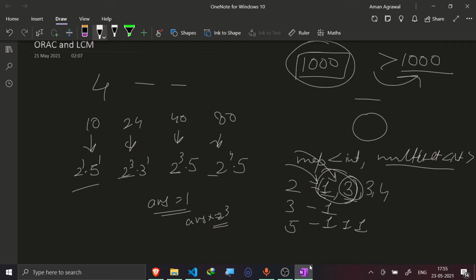This would be now my final, and this I would do for every element. Now let's see for 5. Now we have 3 ones here, so we can say that there is at least one zero. So the number which is having 5 raised to the power 0 and minimum 5 raised to the power 1, when I would multiply them, then the LCM that I would get by multiplying these two numbers would definitely contain 5 raised to the power 1. So I could insert an imaginary 0 here, and then I would take the maximum of these two, which is 1. So I would multiply again as 5.